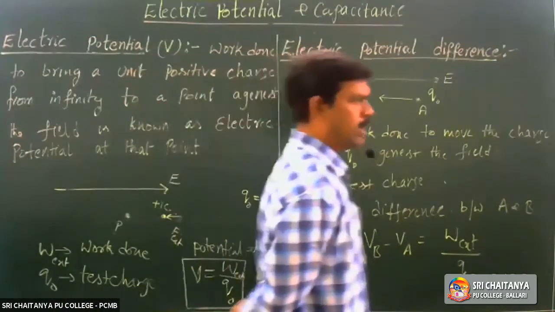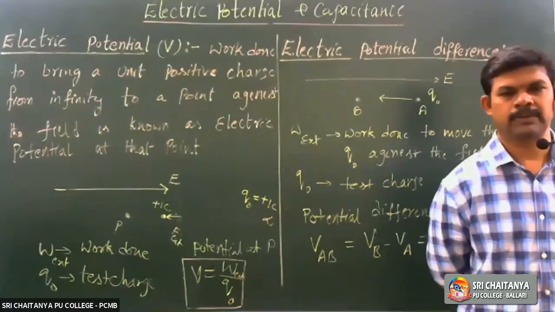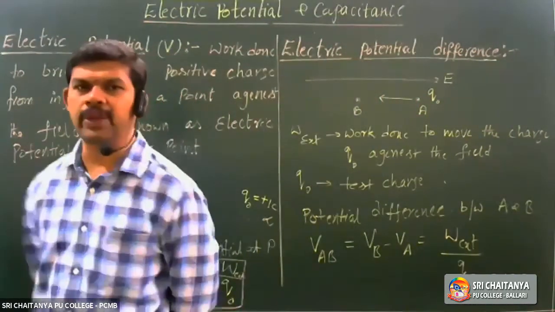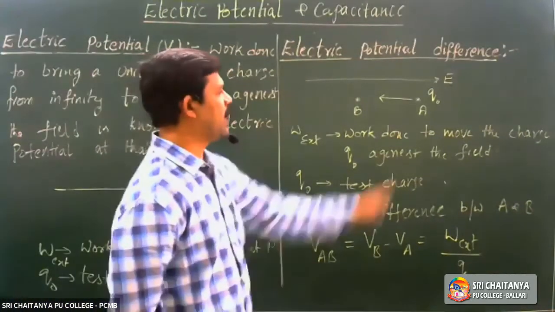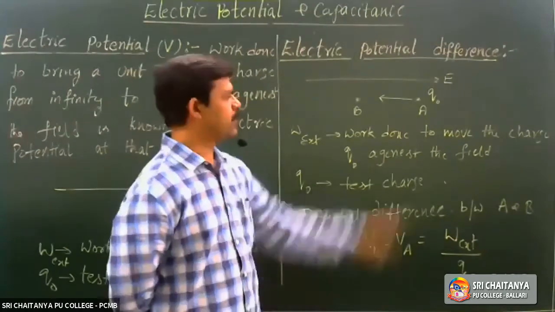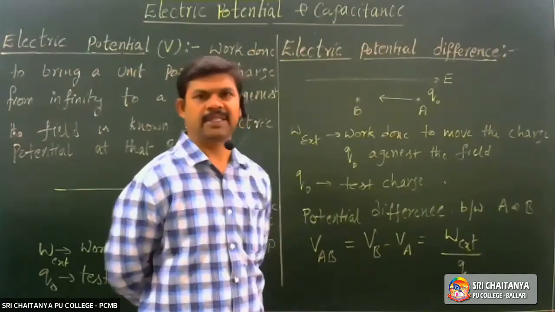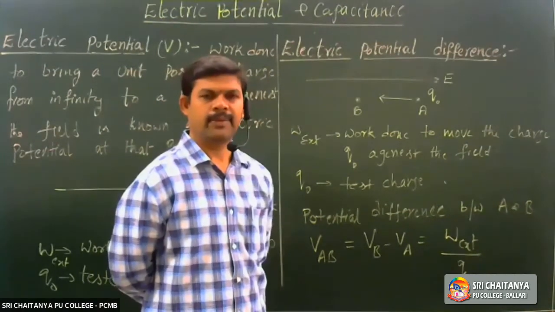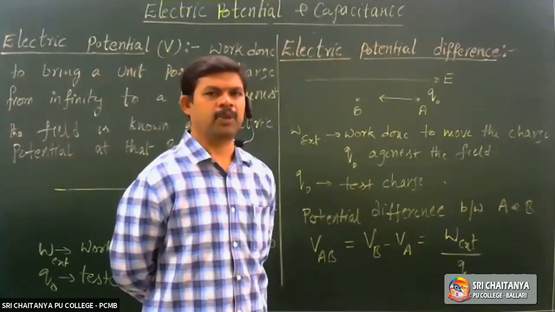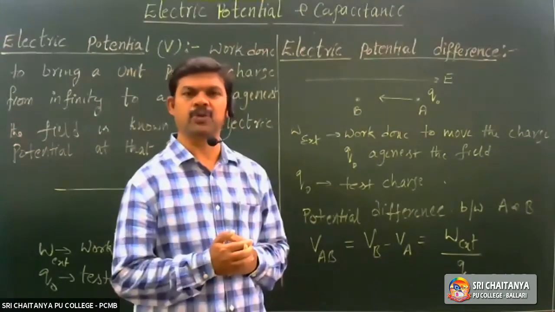External work done to move a unit positive charge from one point to another point against the electric field is known as potential difference between those 2 points. Potential difference between those 2 points.